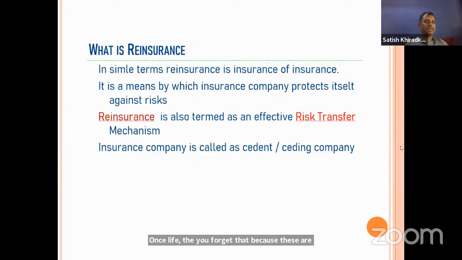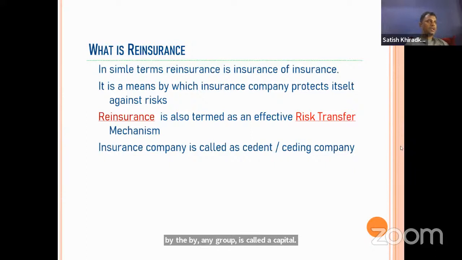But I'm just giving you an example. If Reliance Industries wants to form a self-insurance company which will insure only their own risk, not any outer risk, that company formed by a group is called a captive. I suppose it is clear.